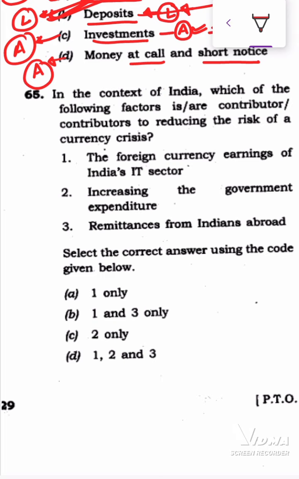In the context of India, which of the following factors is or are contributors to reducing the risk of currency crisis? Which of the following factors contributes to reducing the risk of currency crisis? It means your currency gets safe. It is not very much prone to exchange rate change.